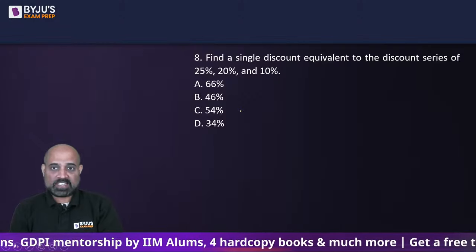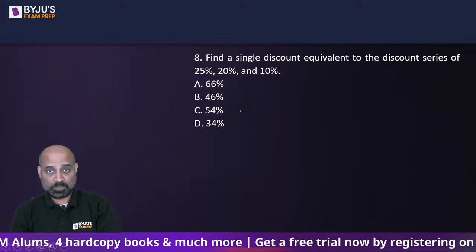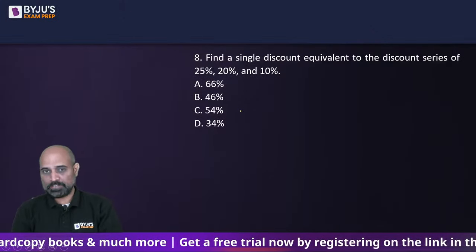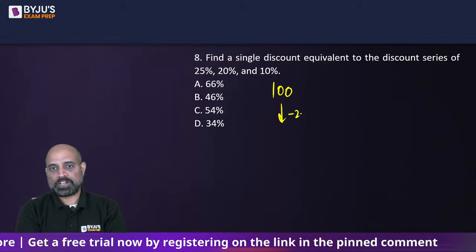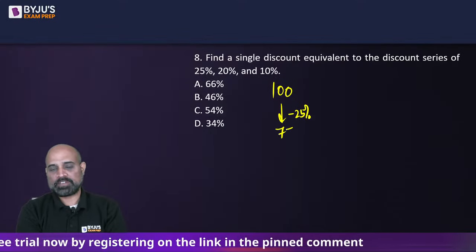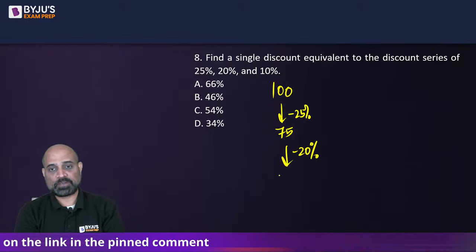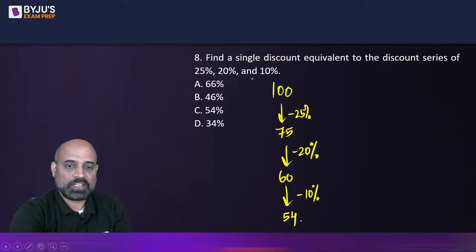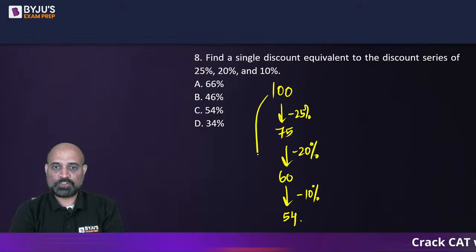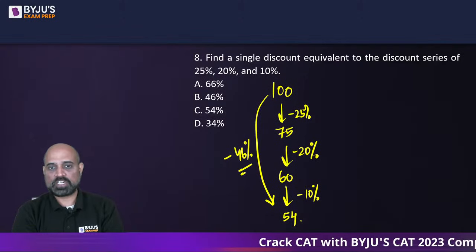Next, find a single discount equivalent to the discount series of 25%, 20% and 10%. It can be solved in a lot of different ways. So what I am doing is, I take 100. On 100, the first 25% discount will make this 75. On 75, the 20% discount, which is double of 7.5, will make it 60. On 60, the 10% discount will make this 54. So if we pay attention, we have gone from 100 to 54, so this is equivalent to 46%.